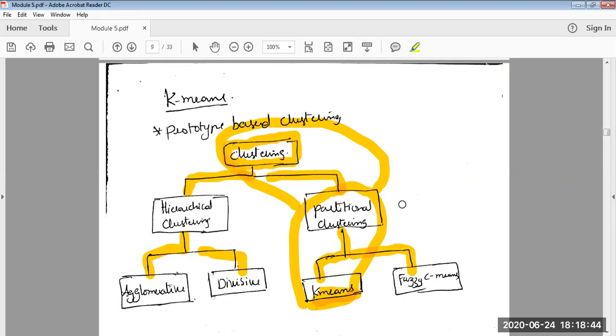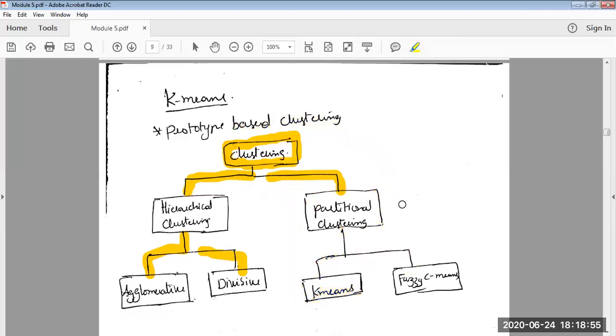That is what you need to understand at this point. What hierarchical and partitional clustering mean, we will discuss in the next session. Now the topic under discussion is k-means.